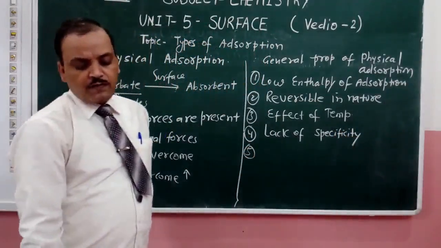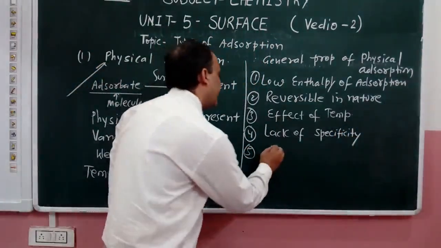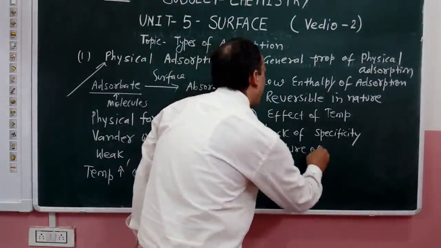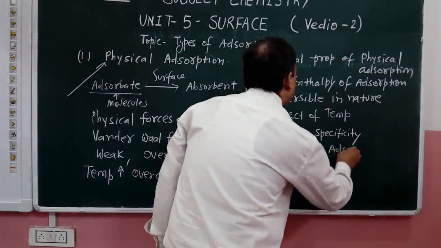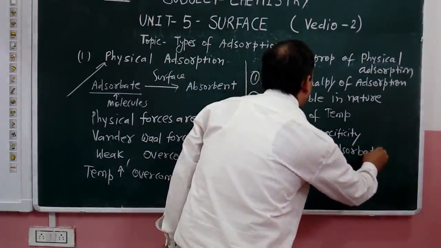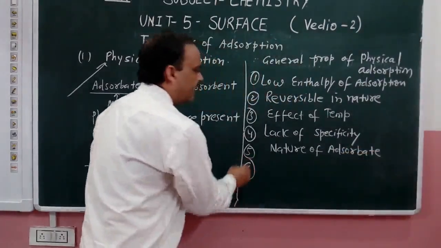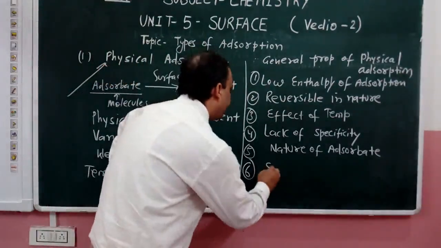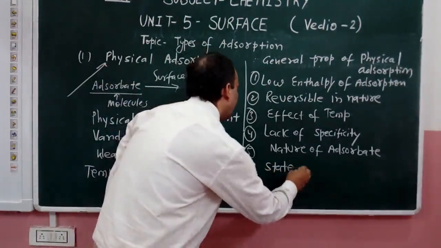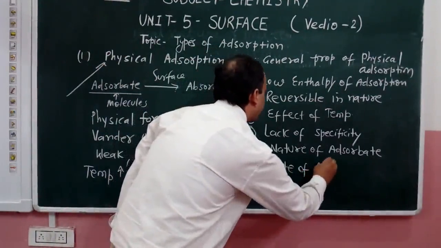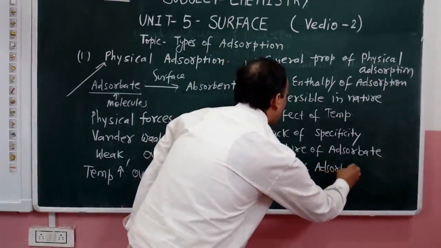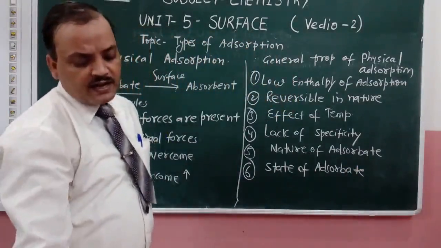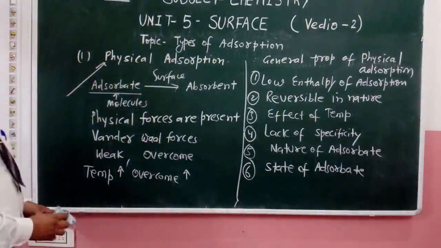Then the nature of adsorbent, and number 6, the state of adsorbent. So all these are the general properties shown by physical adsorption.